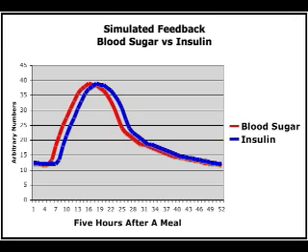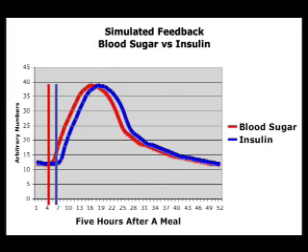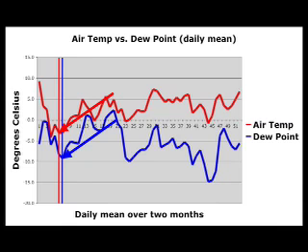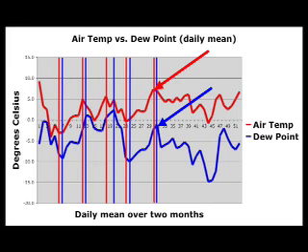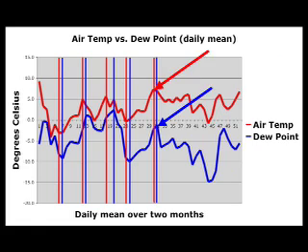Now, this is the same relationship that rising and falling blood sugar has to rising and falling levels of insulin, in that the waveform of insulin also echoes changes in the blood sugar levels while lagging behind blood sugar in time. Now, since insulin is known to exert a strong negative feedback against rising blood sugar levels, this 2-month-long graph is consistent with humidity being a negative feedback against increasing temperatures.